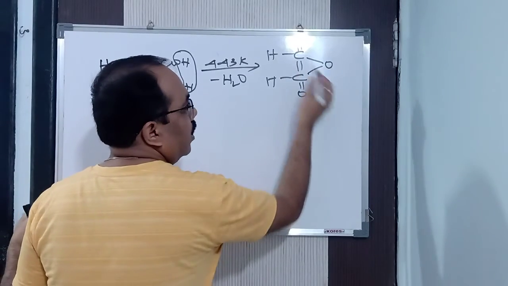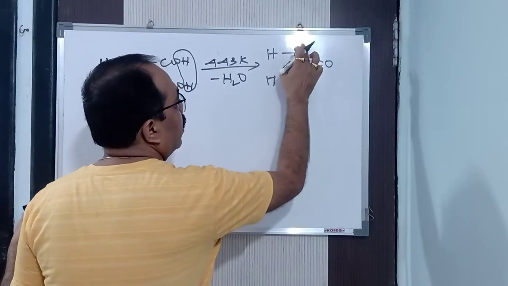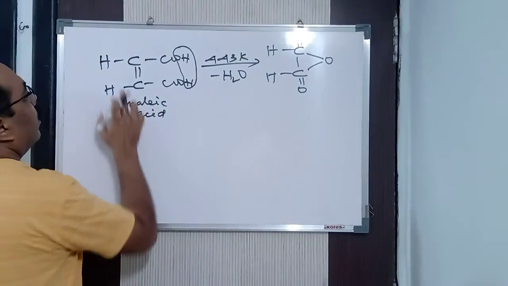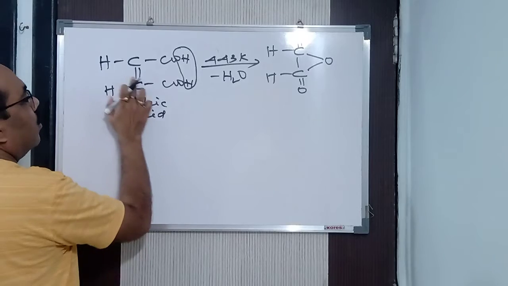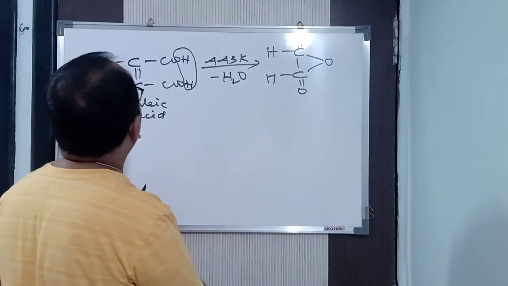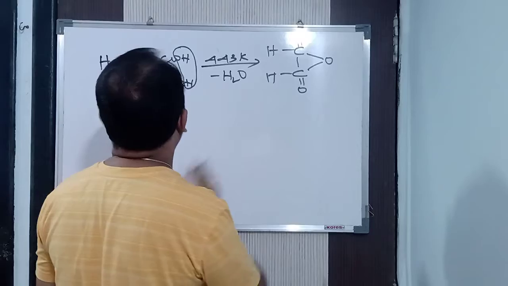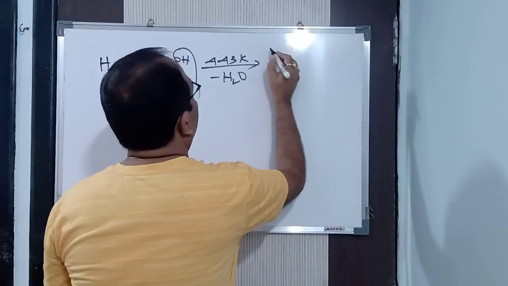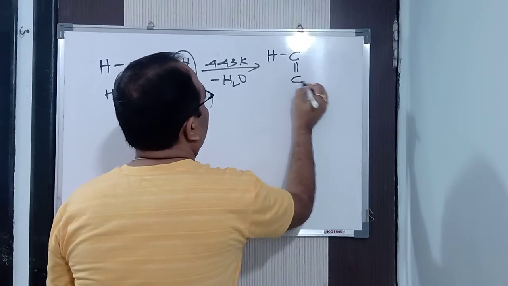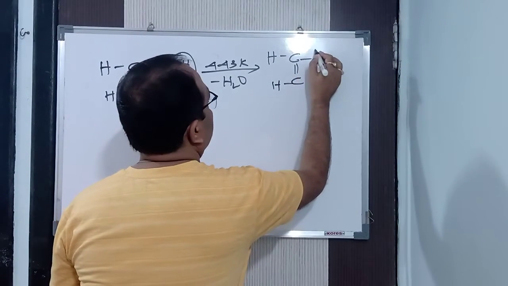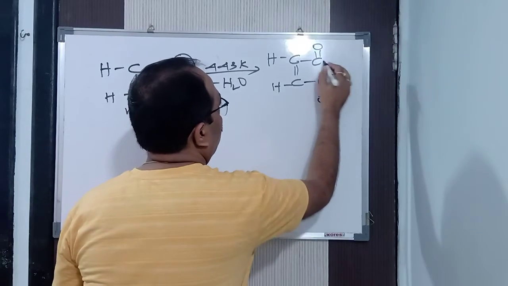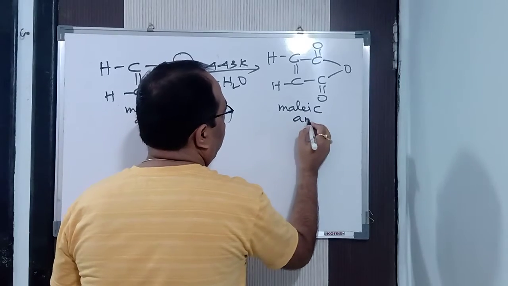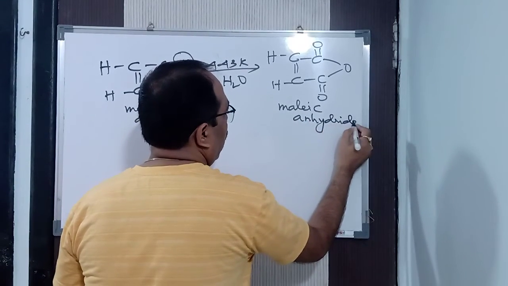So one more oxygen is being shared by both the carbon atoms, because carbon has four bonds. Sorry, here this bond will not be there, a single bond. Here 1, 2, 3, 4, here also 1, 2, 3, 4. Oh, I missed one more carbon here. Wait, let me write it once again. HC double bond CH, then CO, then CO, then O. Yes, this is correct. So this is known as malic anhydride.